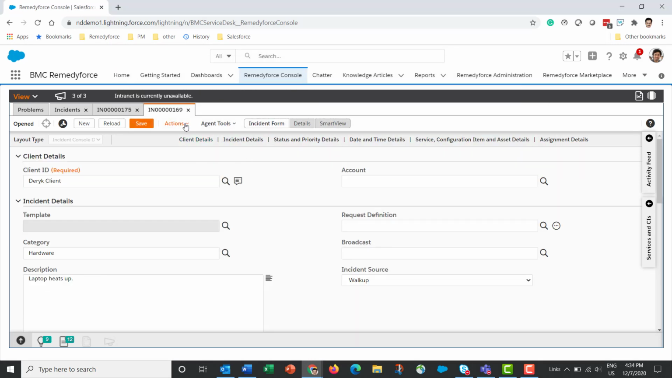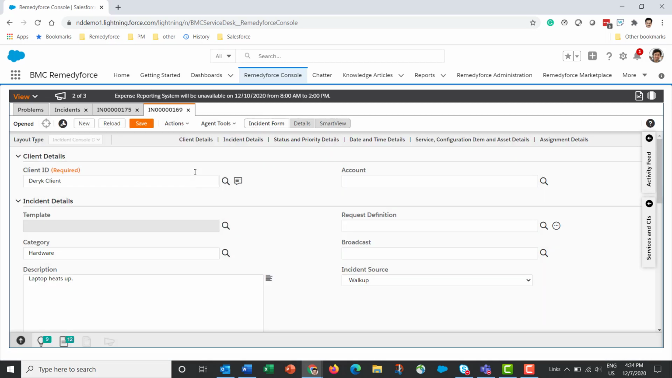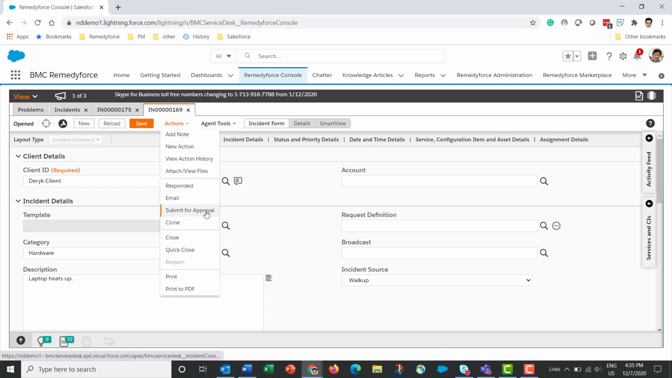Now let's look at a few other actions that a service desk agent can perform. Responded is one action. When they click on respond, it fulfills the condition necessary to mark the incident as responded. This is important from a service level management standpoint. If there's a response SLA set up on this incident, then clicking on responded actually stops the SLA clock for responses.